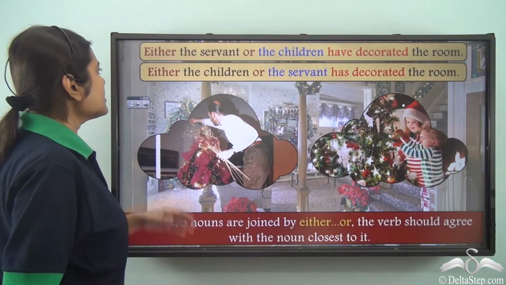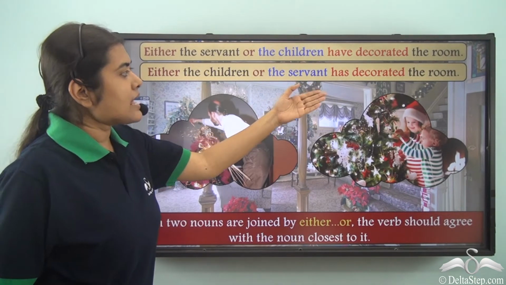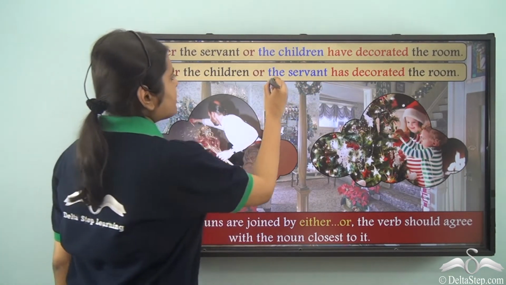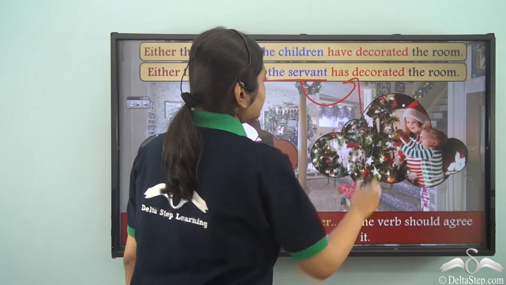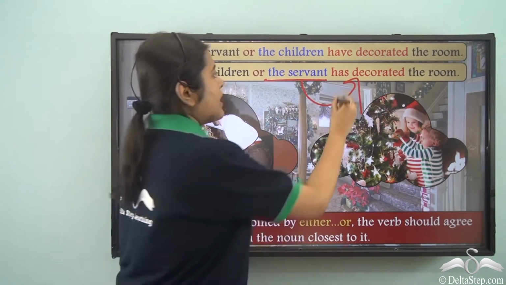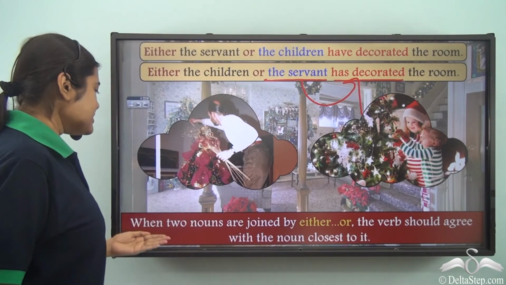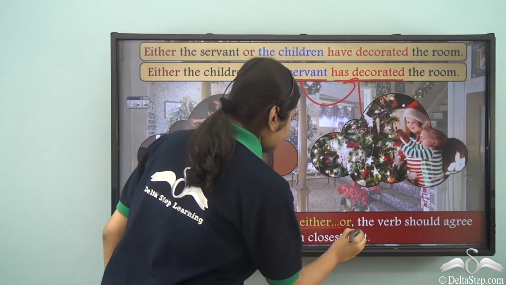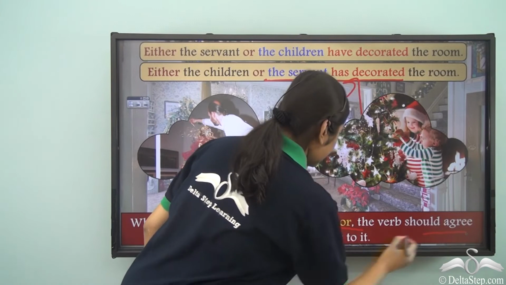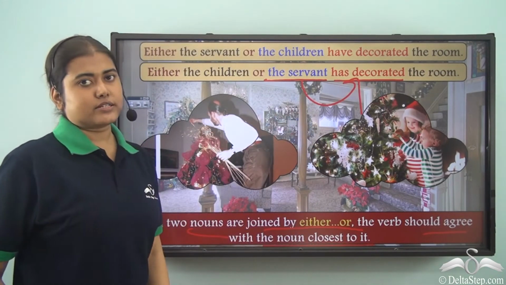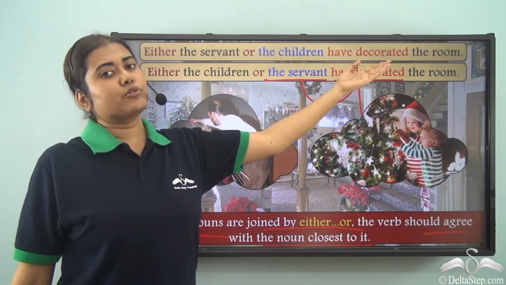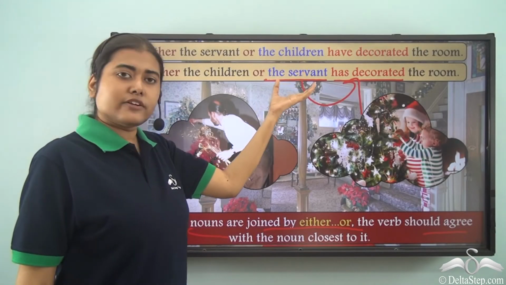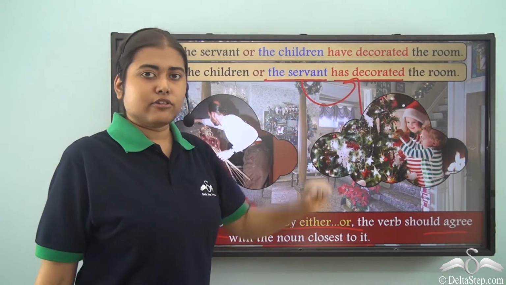But if the sentence was either the children or the servant has decorated the room, here you see the servant is the nearest to the verb. So the servant being singular, we have used a singular verb, has decorated. So the rule is when two nouns are joined by either or, the verb should agree with the noun which is closest to it. When the children being plural is closest to the verb, we have used a plural verb. The noun the servant, which is singular in this case, is followed by the singular verb.